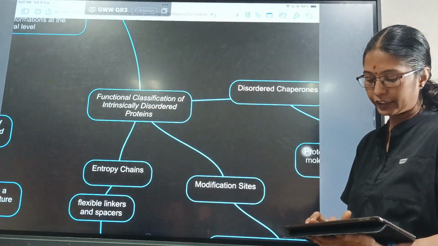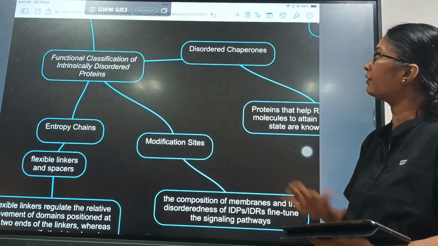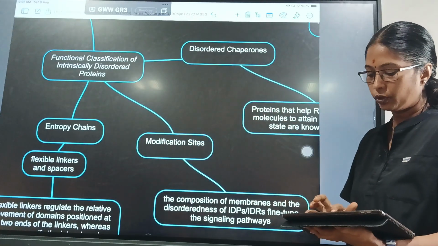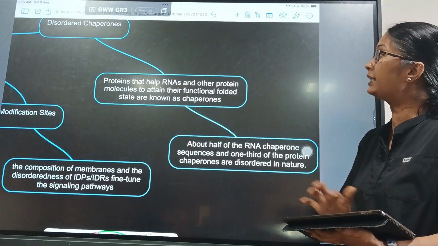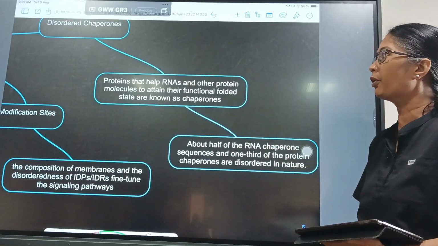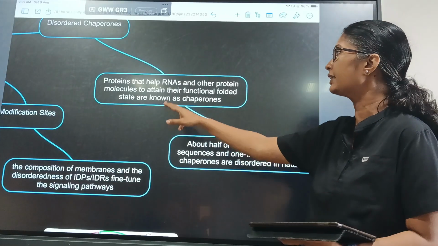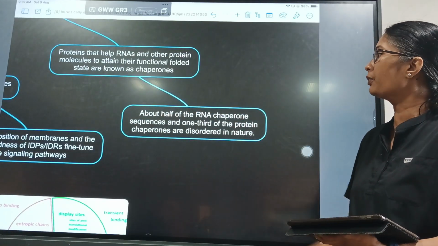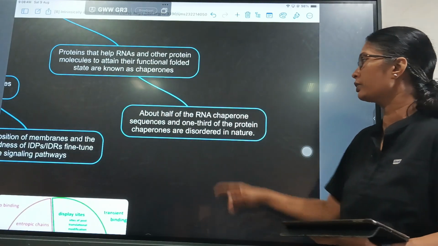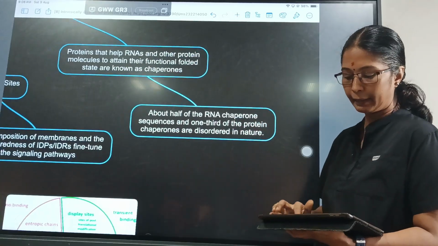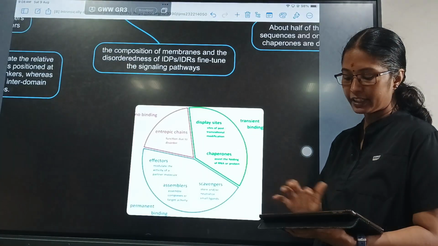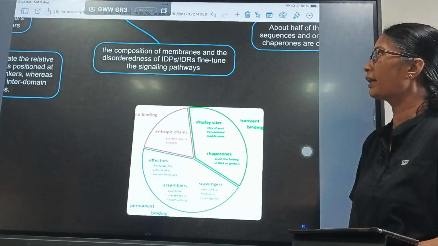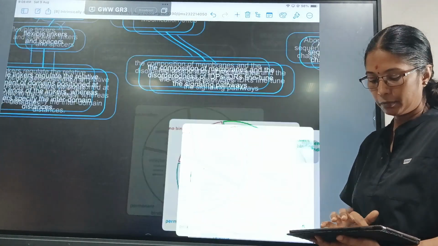For the functional classification of IDPs, we have disordered chaperones, modification sites and entropy changes. So the disordered chaperones are nothing but the proteins that help RNAs and other protein molecules to attain their functional folded state, known as the chaperones. About half of the RNA chaperone sequences and one-third of the protein chaperones are disordered in nature in the IDPs. And then what are the modification sites? The composition of membranes and the disorderness of IDPs fine-tune the signaling pathways in the modification site.